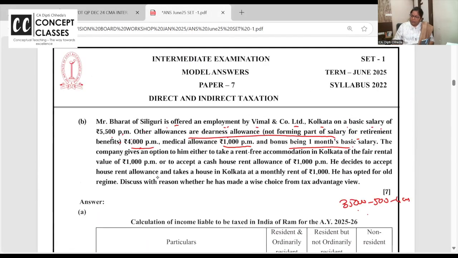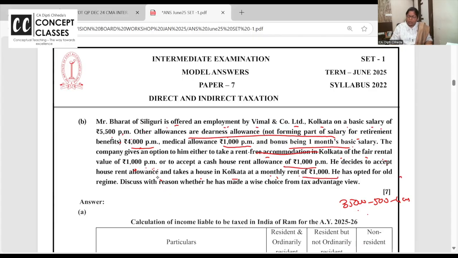Now, the company has given option either to go for RFA, rent-free accommodation, of fair rent value of 1,000 per month, ले सकते हैं, or to accept HRA 1,000. He decides to accept HRA and takes a house in Kolkata and he's paying 1,000 rent.